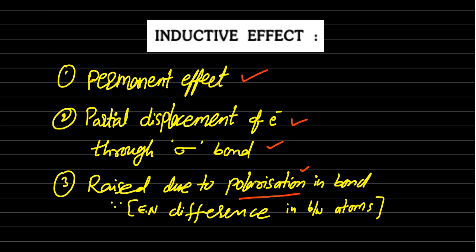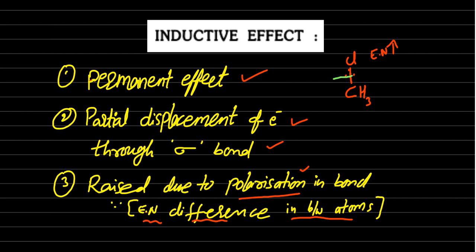But why does the polarization take place? When there is an electronegativity difference between two atoms, polarization takes place. For example, methyl chloride. What is the electronegativity of chlorine and carbon? Obviously chlorine is more electronegative. Our expectation is that the two electrons of this bond should be in between the two atoms. This is the ideal.